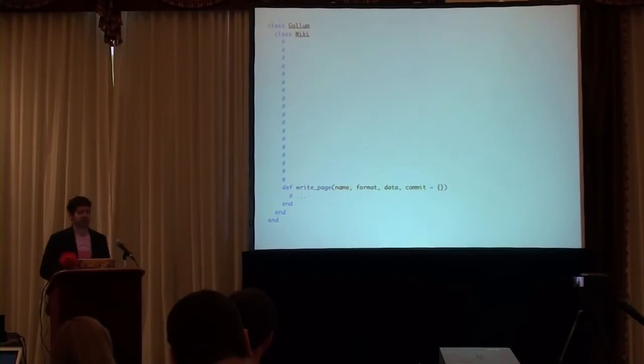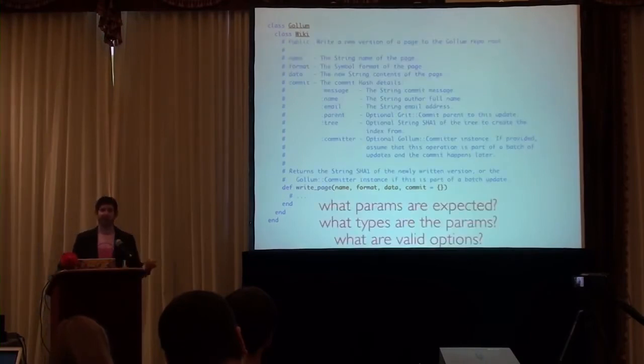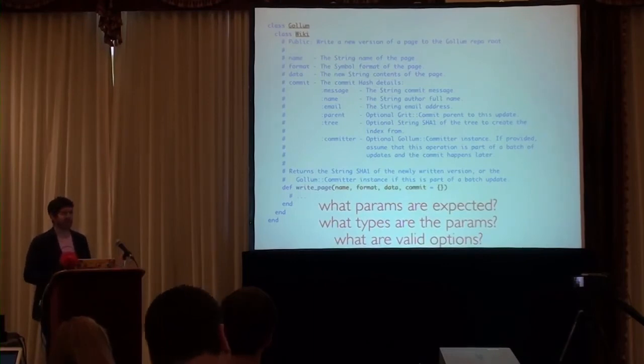Here's another one. This method is called writePage. Takes 4 parameters. Name, format, data, commit. Those could be anything. If I'm just looking at the code, this is going to take me a while to figure out what each one of those is and what each one of those does. So I write a little bit of documentation. And this honestly doesn't take that long to write. It's pretty quick to write, but it's going to save you zillions of hours in the future.